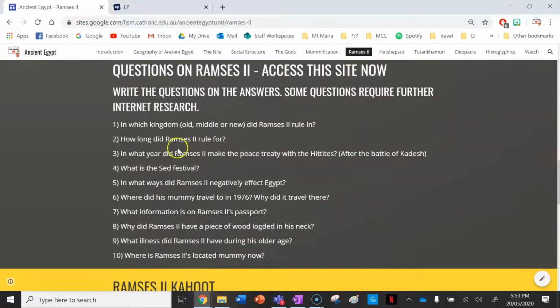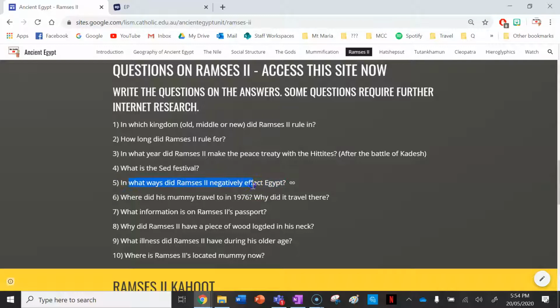So let's have a look. In which kingdom, the Old, Middle or New Kingdom, did Ramses II rule? How long did Ramses II rule for? That information is above. Number 3, in what year did Ramses II make the peace treaty with the Hittites, after the Battle of Kadesh, of course? What is the Sed festival?